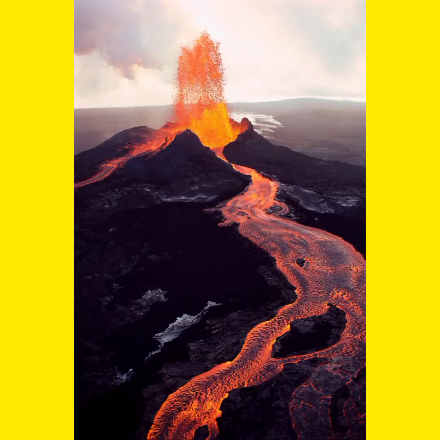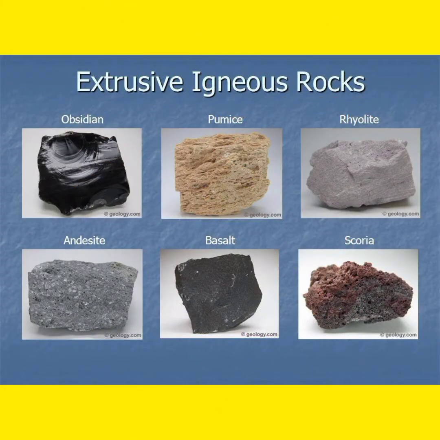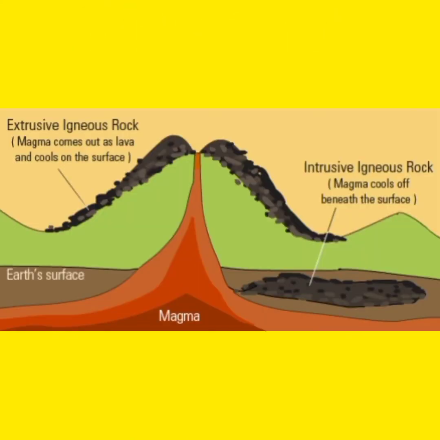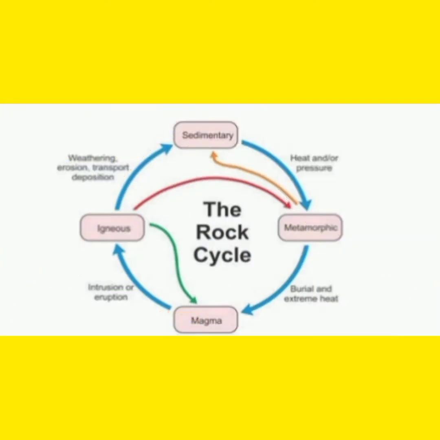Igneous rocks. These are formed when molten rock, also known as magma or lava, cools and solidifies. Igneous rocks are furthermore divided in two parts, which are extrusive igneous rocks and also intrusive igneous rocks. Extrusive igneous rocks are formed when magma comes out as lava and cools on the surface, whereas intrusive igneous rocks are formed when magma cools off beneath the surface.